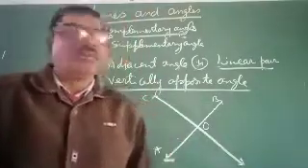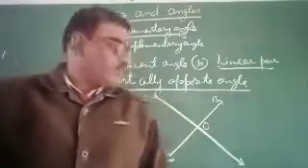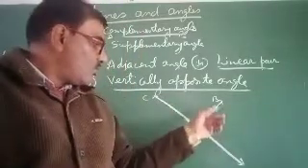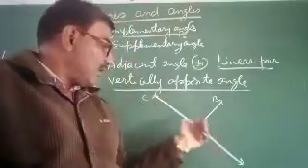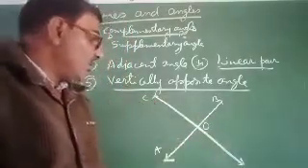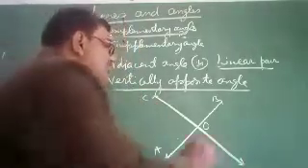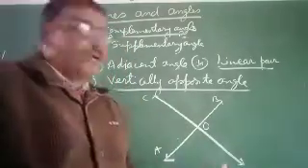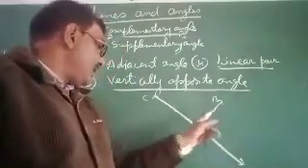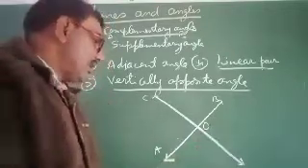It means when two lines intersect at a point, then four angles are formed and vertically opposite angles are equal. Suppose the vertically opposite pair, angle BOC and angle AOD, will be equal.